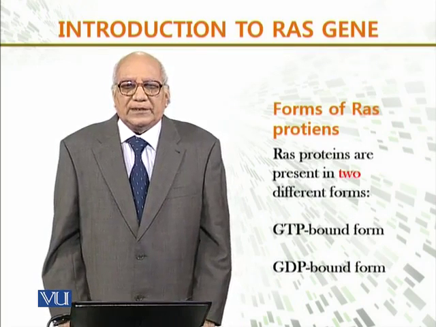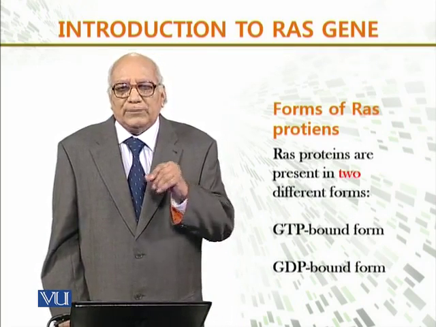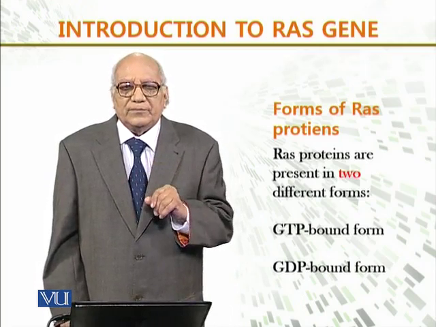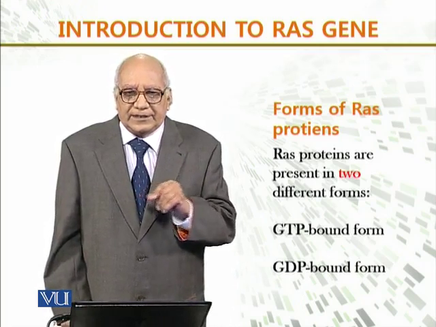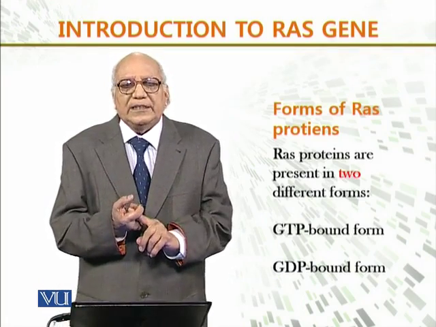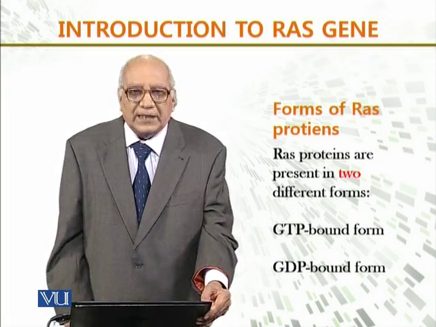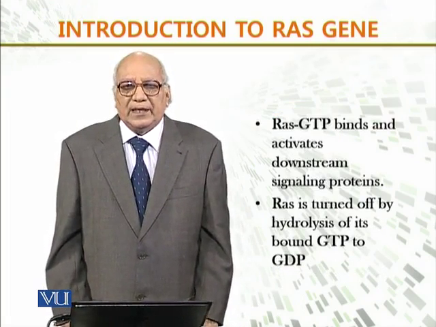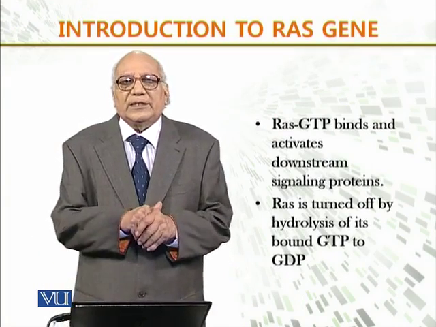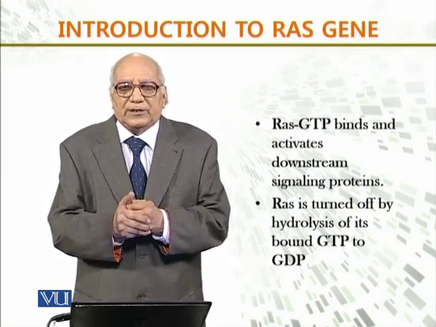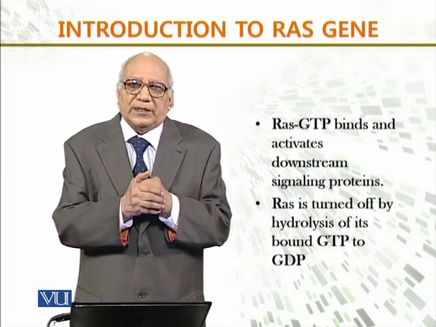Now, RAS proteins, they are present in two different forms. एक है, one is GTP bound, and the second is the GDP bound. GTP bound and GDP bound जो है ये दो टाइप की होती है. So RAS GTP binds and activates downstream signaling proteins. ये किन के साथ बाइंड हो जाती है? ये downstream signaling proteins जो हैं.